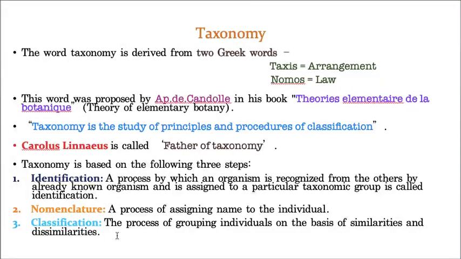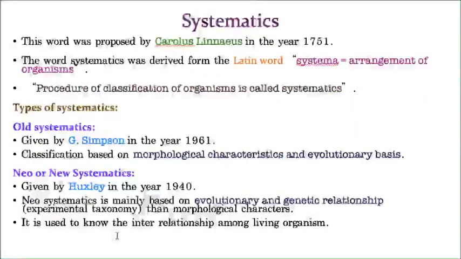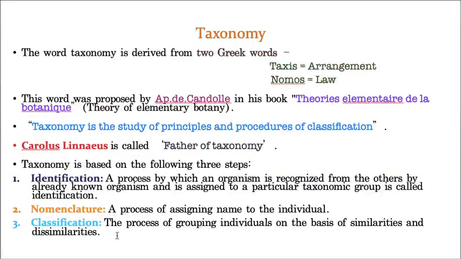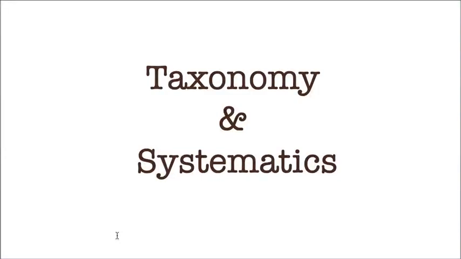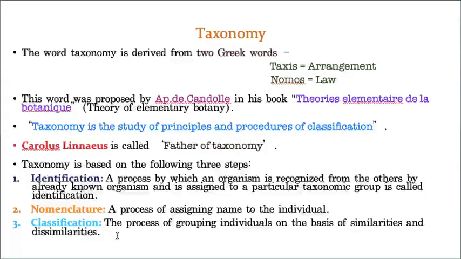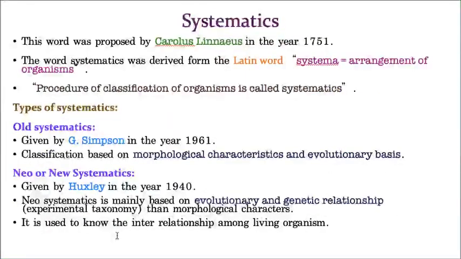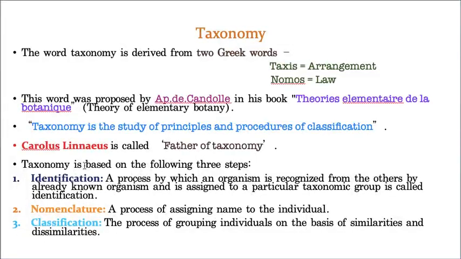Hope you understand. Now the next one is systematics. Hope you remember, today's topic is taxonomy and systematics. Till now we explained about taxonomy. Now I am going to explain what is systematics. The word systematics was proposed by Carolus Linnaeus. Hope you remember, just 5 minutes back I explained who Carolus Linnaeus is. You can read it here. He is the father of taxonomy.